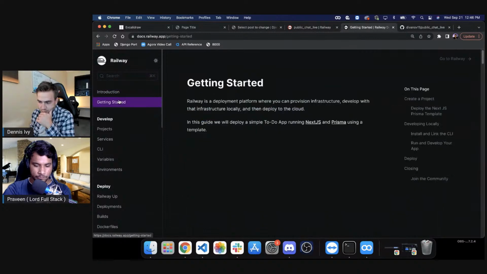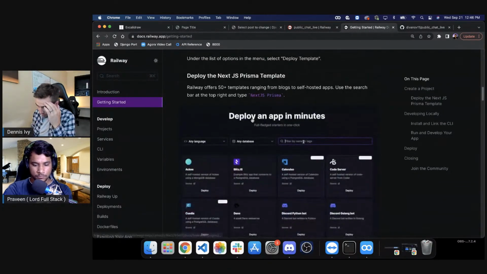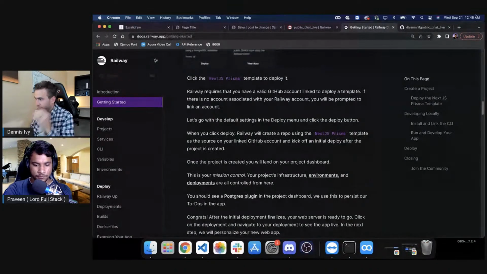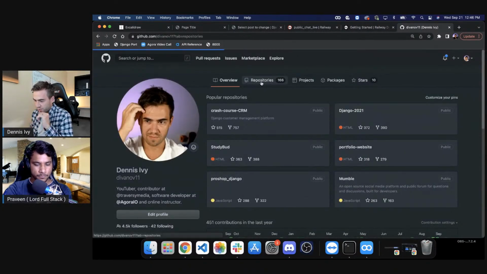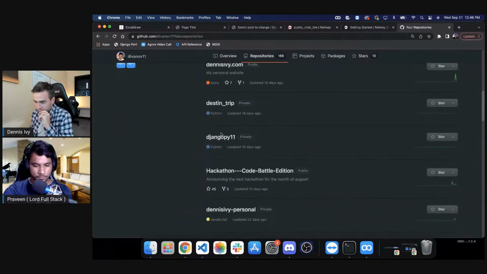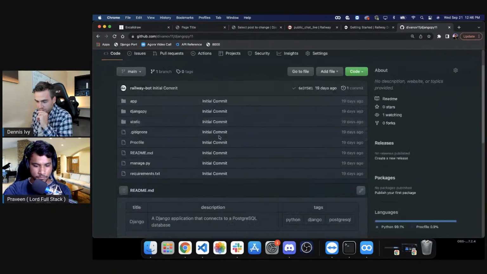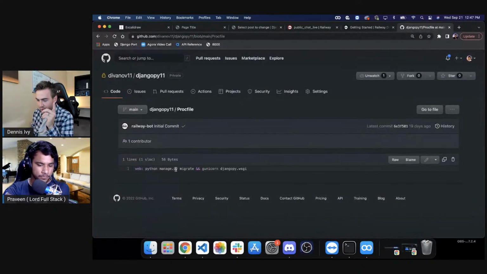So getting started, deploying. There should be one for a Django app. In fact, I think Railway automatically deployed an app for me, and I just want to see what they gave me by default. Django Py 1. Okay, let's see. So they have the requirements.txt and Procfile. I think it requires a Procfile. So let's just copy this. Let's create the Procfile here.